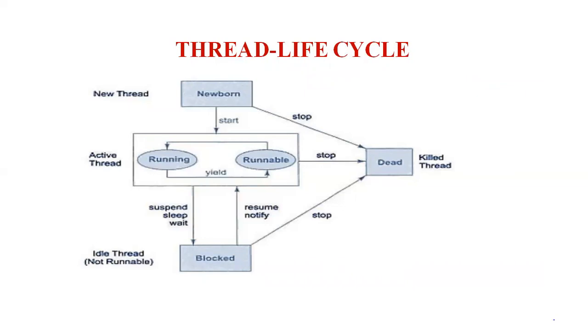A running thread can move to the runnable state, and a runnable thread can be moved to the running state with the help of the yield method. In that case, we go to the blocked state with the help of the suspend, sleep, and wait methods. Again, a blocked thread can be moved to the running state with the help of resume and notify. Otherwise, a blocked thread can directly move to the dead state with the help of the stop method.